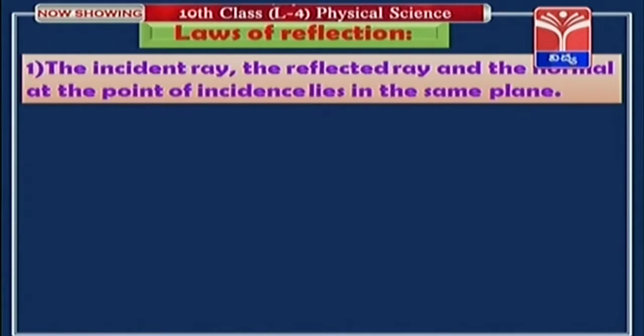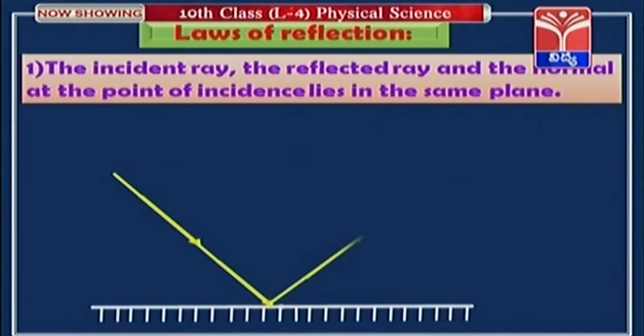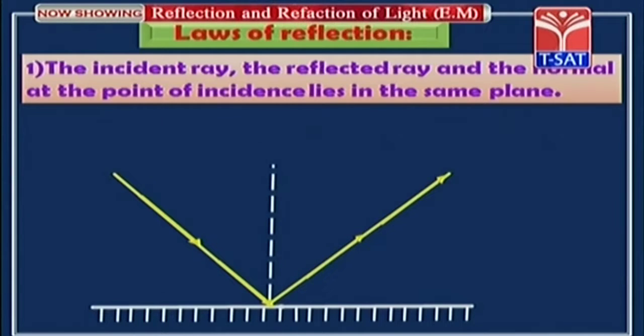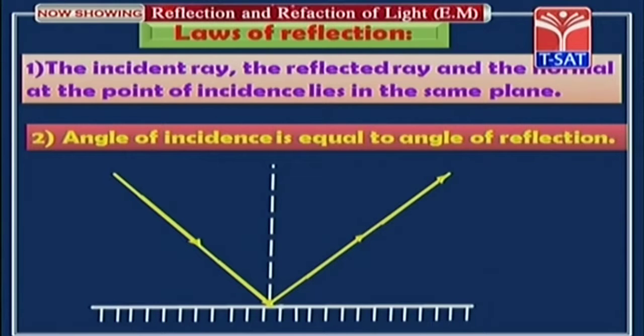Now we will see laws of reflection. There are two laws of reflection. In that, first one is the incident ray, the reflected ray and the normal at the point of incidence lie in the same plane. Here we can see mirror, this is incident ray, reflected ray, normal. These three rays lie in the same plane. This is first law of reflection. Second law is angle of incidence is equal to angle of reflection.